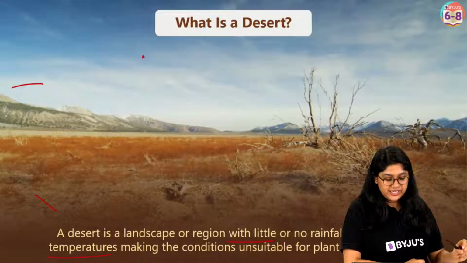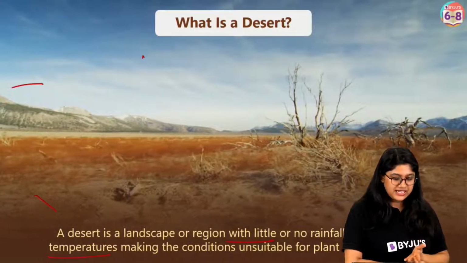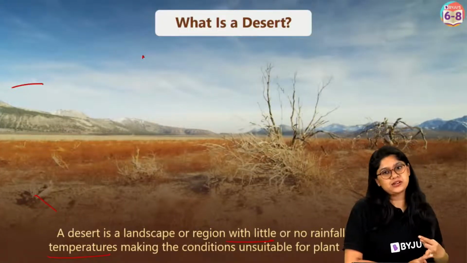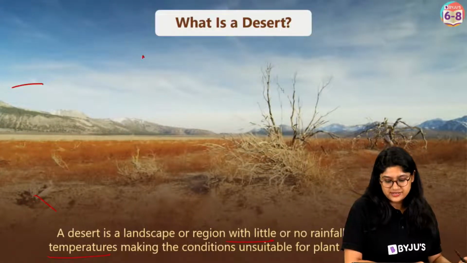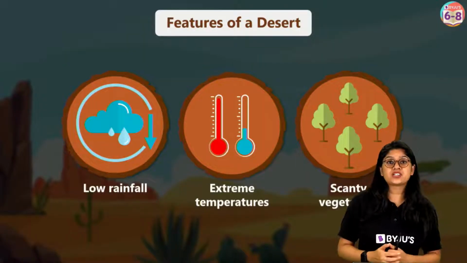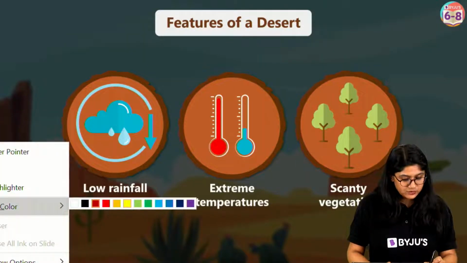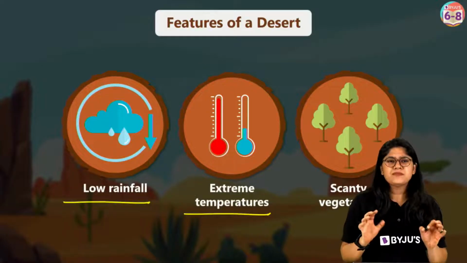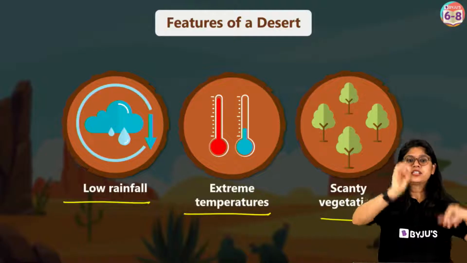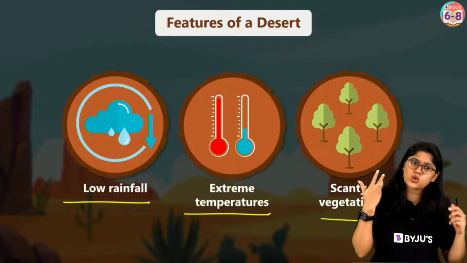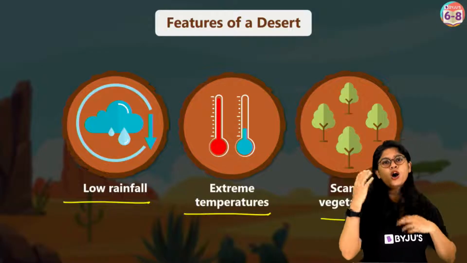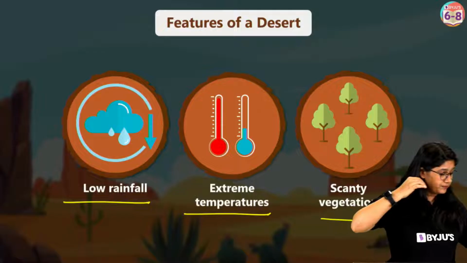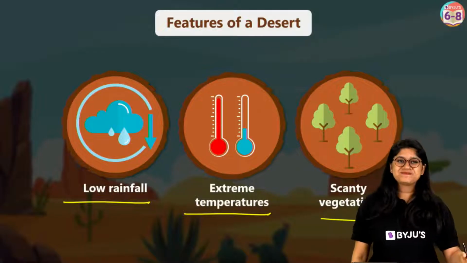Can you look over here? See, this is the desert over here. It receives very less rainfall. Plants cannot be there and animals cannot be there. Now, the important characteristic features of the desert that we should remember are that they have very low rainfall, very high temperature and very scanty vegetation. यहाँ वहाँ कहीं पे थोड़े plants होंगे, ज़्यादा plants होंगे ही नहीं. Okay? बहुत कम rainfall है and of course the temperature is really very high. Clear everyone?